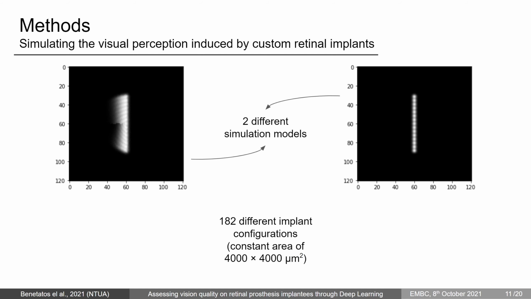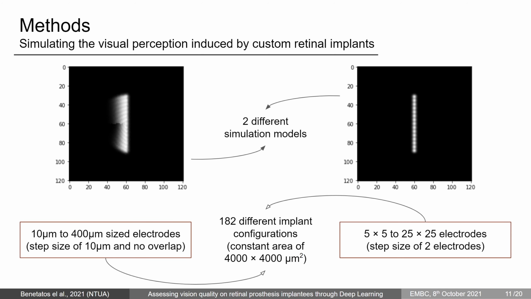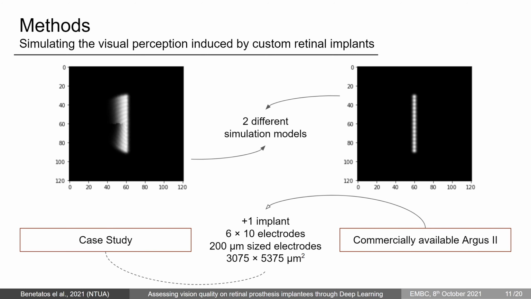For implants, we create and simulate 182 different implant configurations of constant area, but with varying electrode number and size, as displayed on the slide. In addition, to evaluate the current progress of retinal prostheses, we also simulate the commercially available Argus 2 retinal implant.